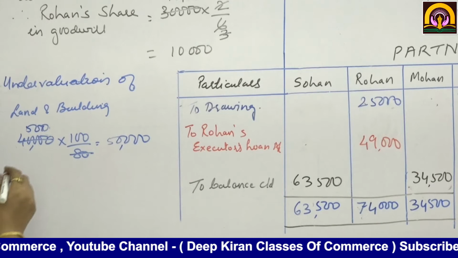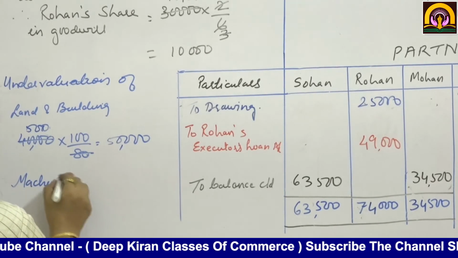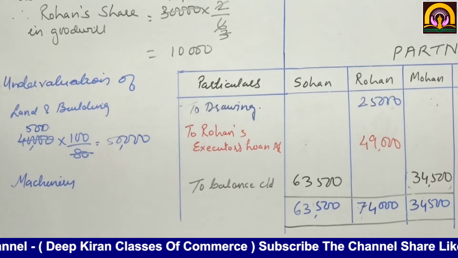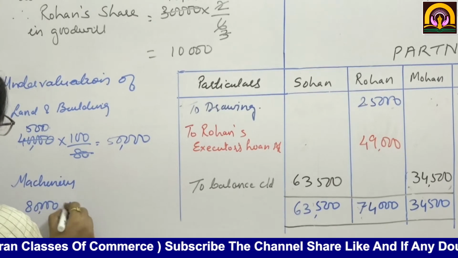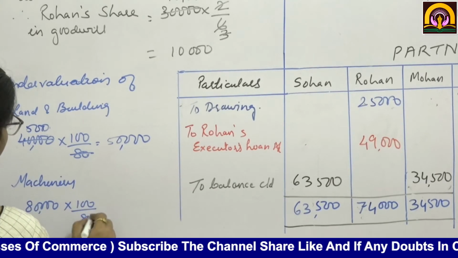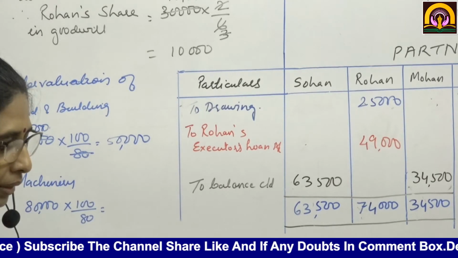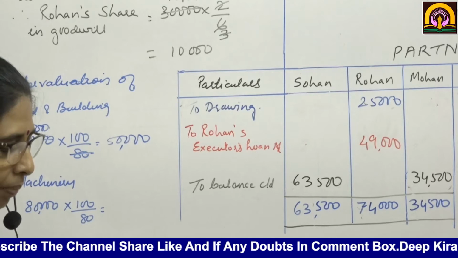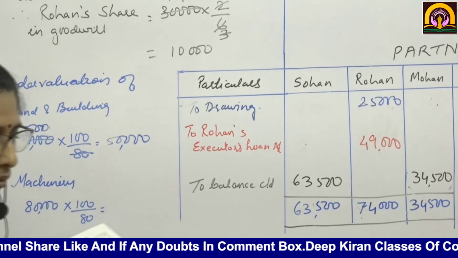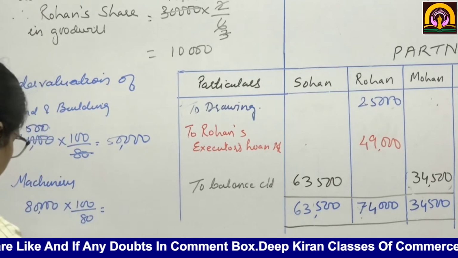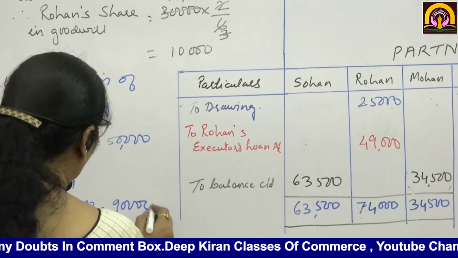Then machinery. What is the value of machinery? 80,000 into 100 upon 80. So what is the valuation? 80,000 divided by 80 multiplied by 100. So it will come to 90,000. Okay.